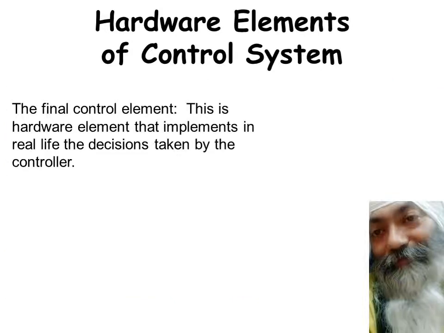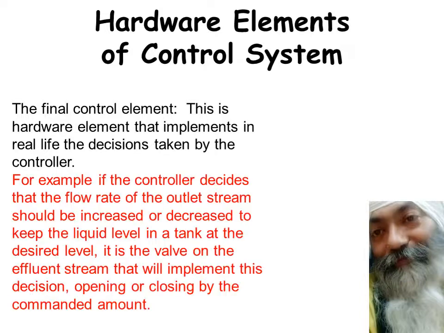Now, this controller has given a command, but this command has to be implemented in real life. How does it happen? It happens through the hardware element which is called the final control element. And the most popular final control element is normally a valve. So you want to control the level.